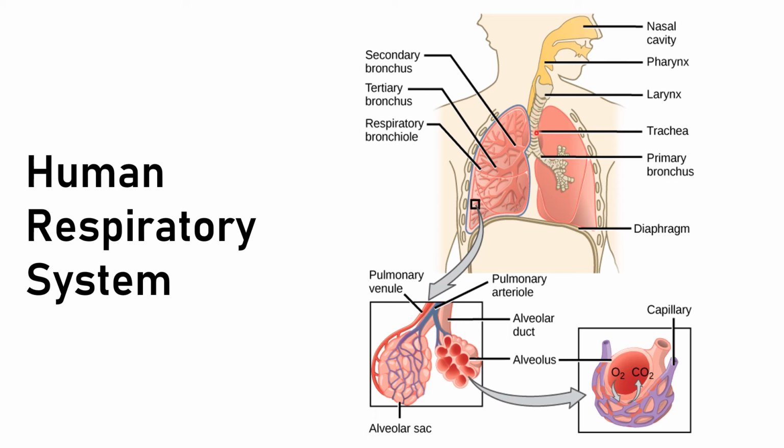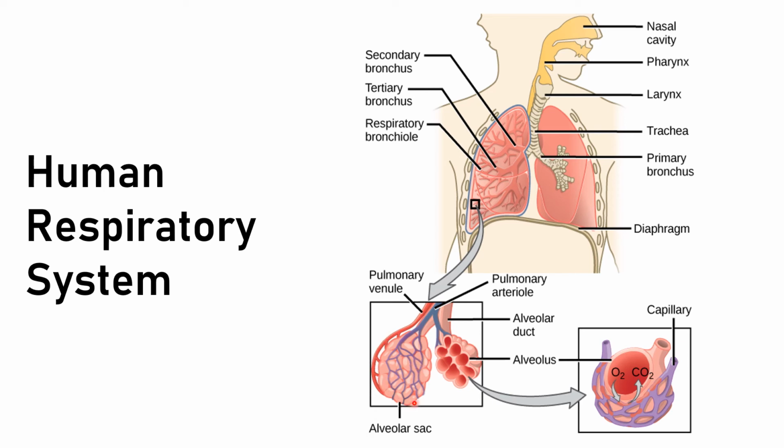Now the trachea gets divided into two bronchi, right? And then these bronchi are further divided into bronchioles. Clear? And then at the end you will find air sacs, we call alveoli, right? Alveoli have a rich supply of, here you can see, blood capillaries. Blood capillaries are made up of a single epithelial cell, which serves as a semi-permeable membrane, a membrane through which diffusion can be facilitated, right?